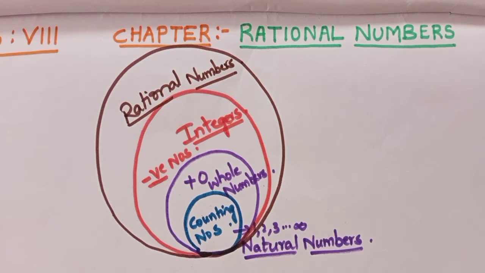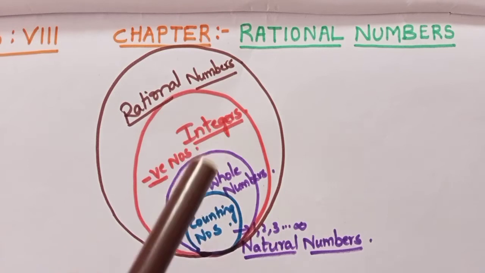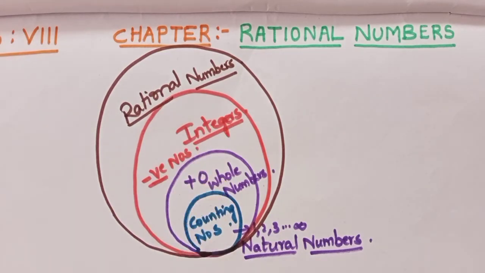So this chart I want you to draw in your class workbook. Understand? Because you can draw even more neatly than me all the circles one by one. So now our rational numbers is the biggest circle as of today. It will cover integers also, it covers whole numbers, natural numbers, everything is included in rational numbers.